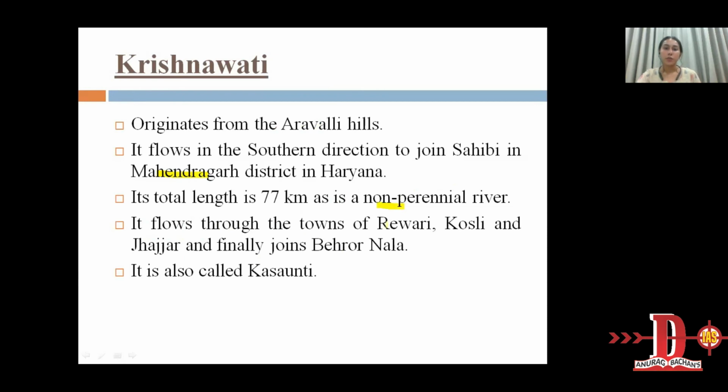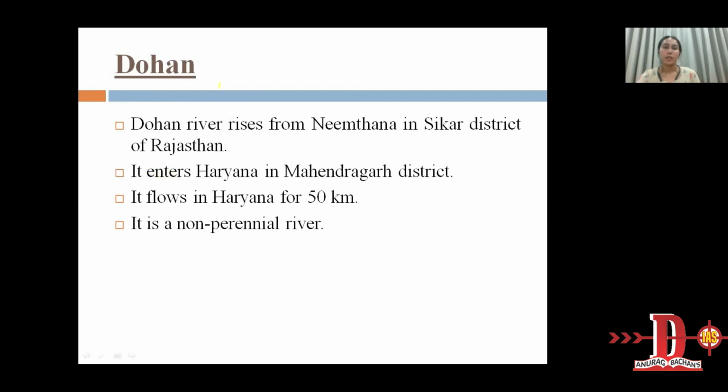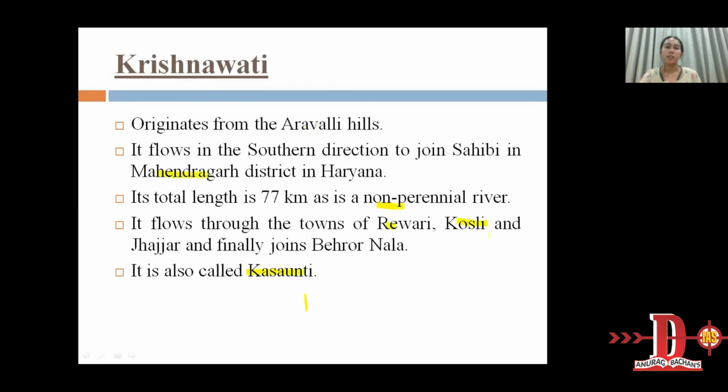It flows through the towns of Rewari, Kosli, Jhajjar and finally joins Behror Nala. It is also called Kasaunti. Krishnavati river is known as Kasanti. We studied earlier that Markanda river is known as Aruna, and the ancient name of Yamuna river was Yami. And now for Krishnavati it is Kasanti.